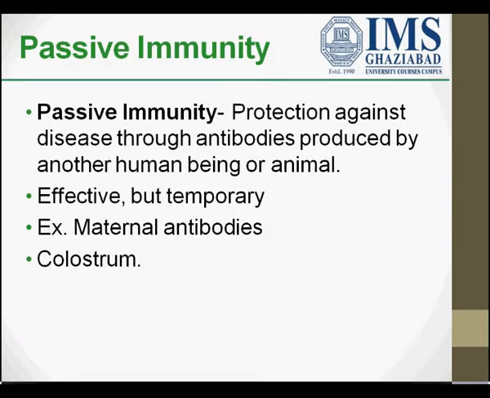Next one is passive immunity. In passive immunity, we get protection in an indirect way. It is protection against disease through antibodies which are produced by another human being or an animal. For example, maternal antibodies: after birth, as people say, the mother's first milk after delivery is rich in antibodies that make the immune system of a baby strong. The first milk of a mother is known as colostrum, and it contains antibodies, which are effective but play a temporary role.